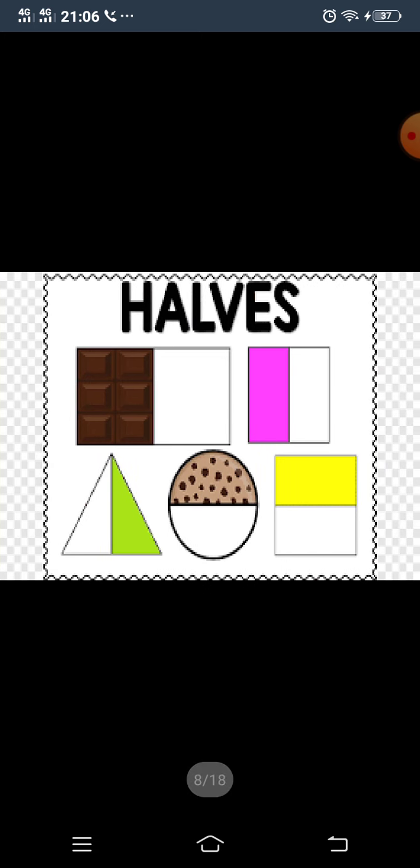Here one half of the chocolate is being shown, one half of the rectangle is colored pink, one half of the triangle is colored green, one half of the biscuit or cookie is being displayed, and one half of the rectangle is colored yellow.